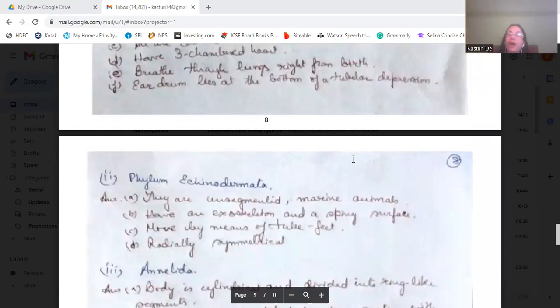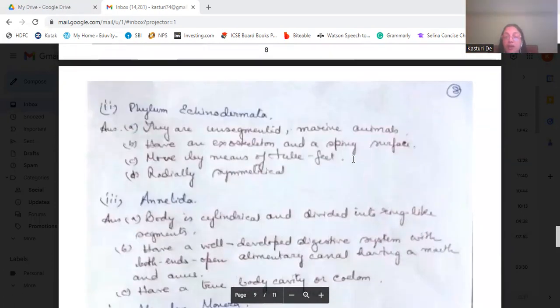Then we come to phylum Echinodermata, the characteristics of this phylum. They are unsegmented marine animals. They have an exoskeleton and spiny surface. They move by means of tube feet. They are radially symmetrical, like starfish.